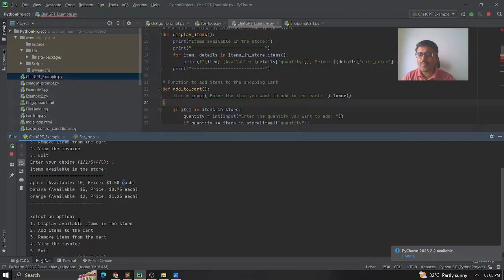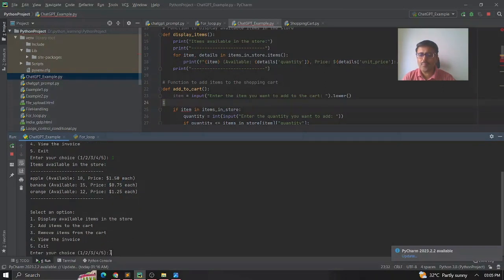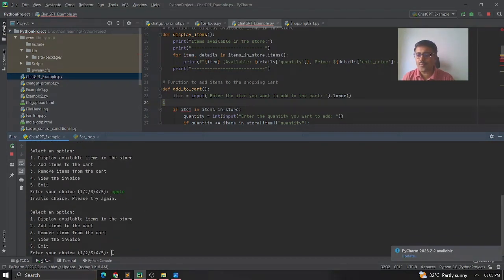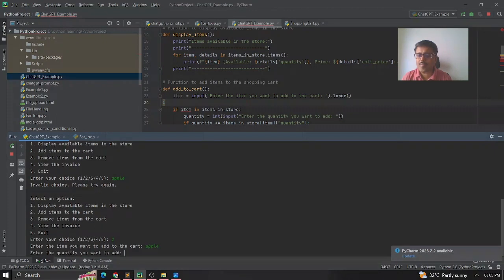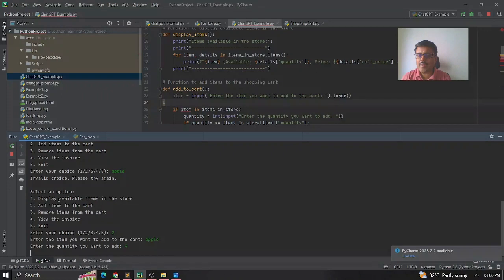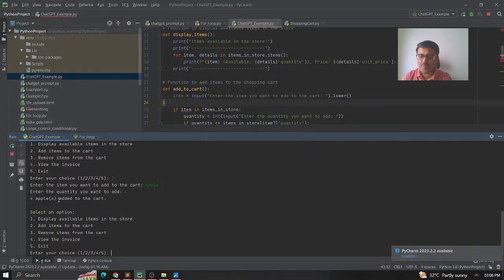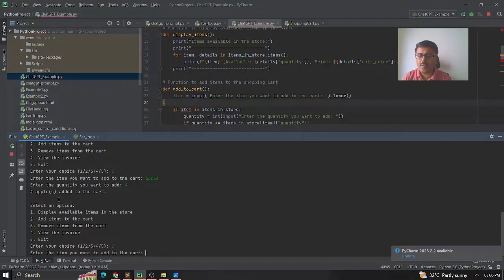So now I'm adding to the cart. Let me say apple. Sorry, first I need to choose the option, enter your choice, add items to the cart. And then I say apple, and it is asking me about the quantity. Let me say 4. And then again it is asking me, and I'm adding one more item, which is banana.